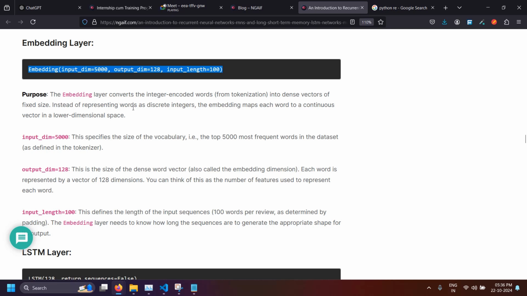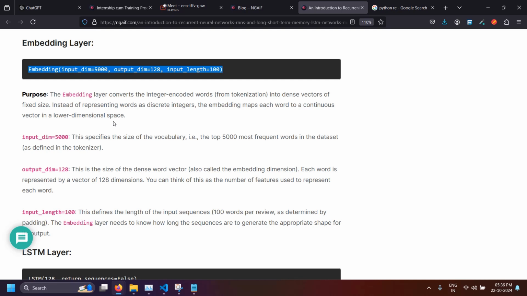Instead of representing words as discrete integers, like 1, 2, 3, 4, the embedding maps each word to a continuous vector in a lower dimensional space. And I told you in a machine learning model you have to do vectorization in a one dimensional array so that you can feed things to machine learning models. To create a machine learning model, you have to convert those things.